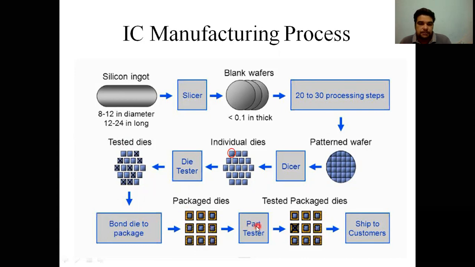Then again the part tester basically tests the parts, and whatever parts are able to pass this test are shipped to the customer. So these are the basic steps in the process of manufacturing of ICs. First step is the process of getting the single crystal silicon ingot. How we get the single crystal silicon ingot, that we will discuss later.